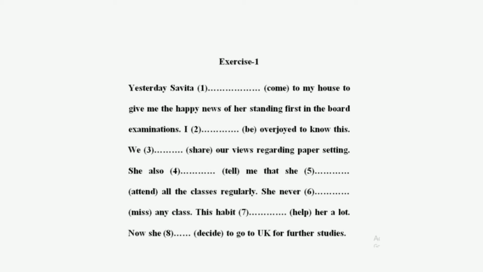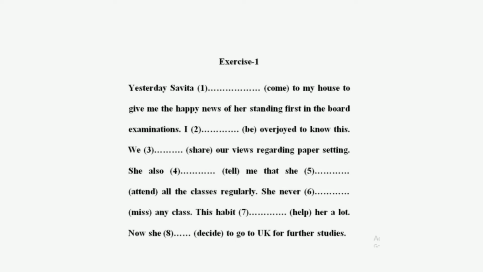The next sentence says she never dash, miss in bracket, any class. It tells about her past action. So only it talks about the past action. So simple past verb, you will fill it. The simple past verb of miss is missed. So in the blank you will write missed. That is, she never missed any class.